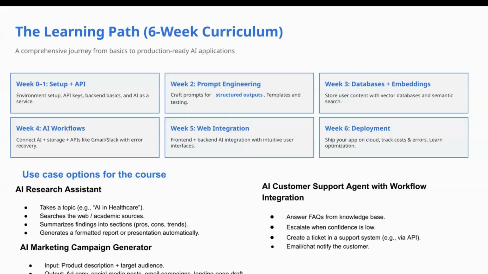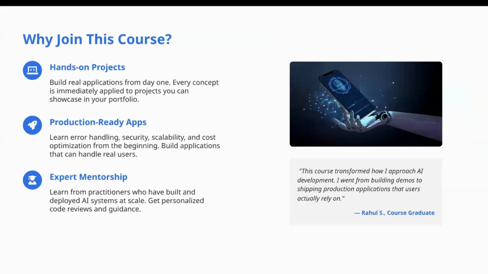Or it could be an AI marketing campaign generator, which takes product description and target audience as input and outputs ad copies, social media posts, email campaigns, and so on. Right. It could be an AI customer support agent with workflow integration, which answers FAQs from a knowledge base, escalates when confidence is low, creates a ticket in a support system, and so on.